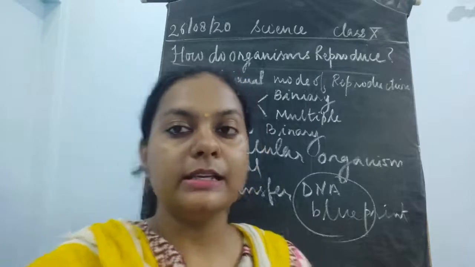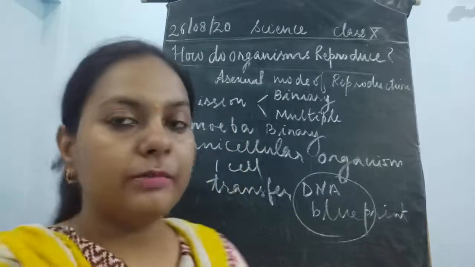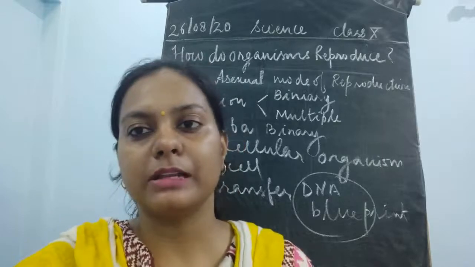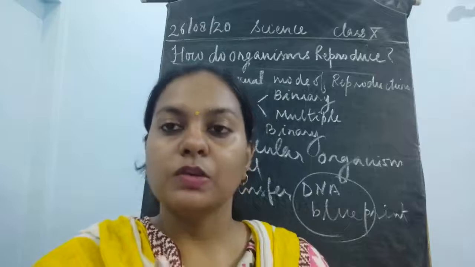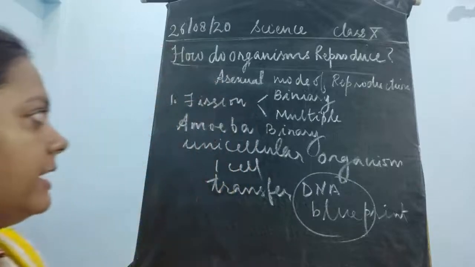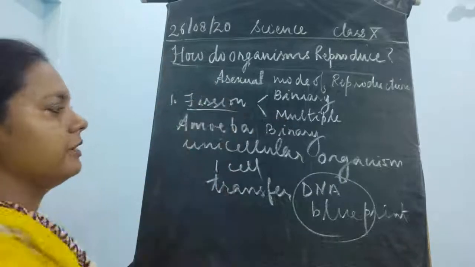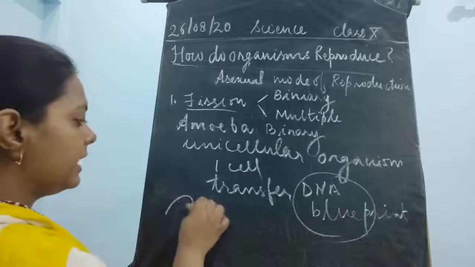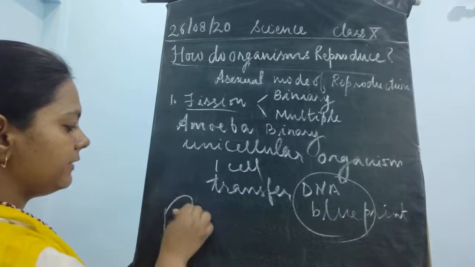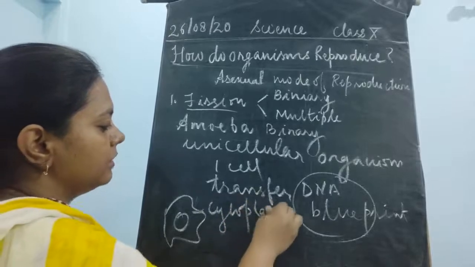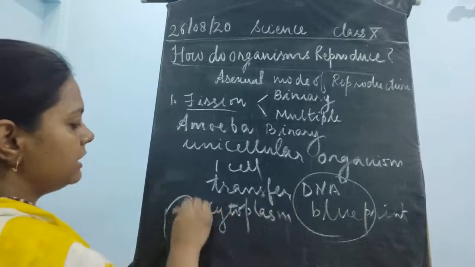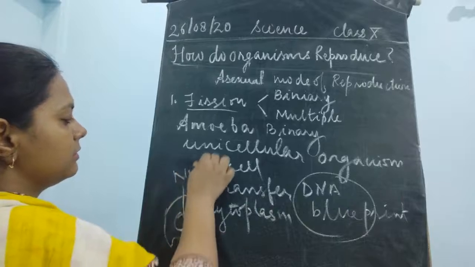See, one single celled animal is there. The problem arises here that if a single cell is present, then that cell has to transfer its DNA. So it takes up the simplest method of fission, where a cell divides. For example, this amoeba has cytoplasm and it has a nucleus.